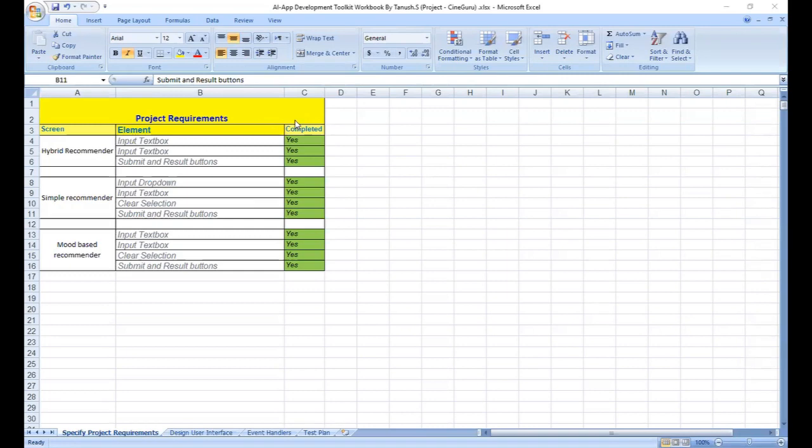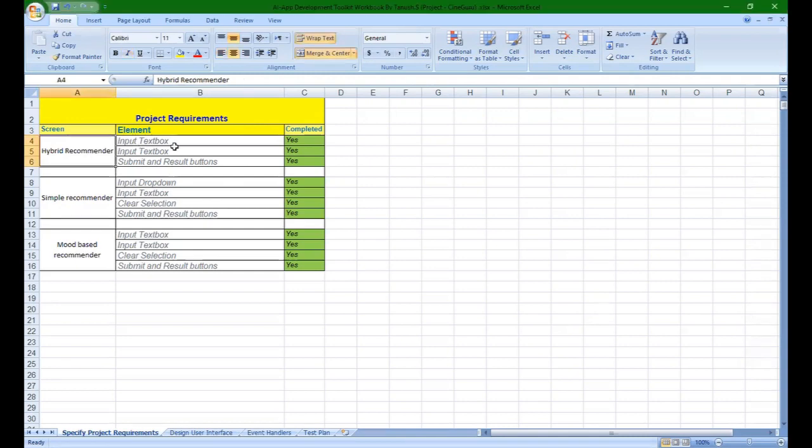So this is my app development toolkit. First, I'll specify the project requirements. For the hybrid recommender, there were four elements required actually: an input text box, another input text box, and the submit and result buttons, all of which I've successfully completed.